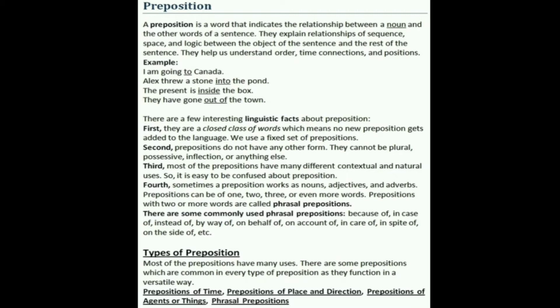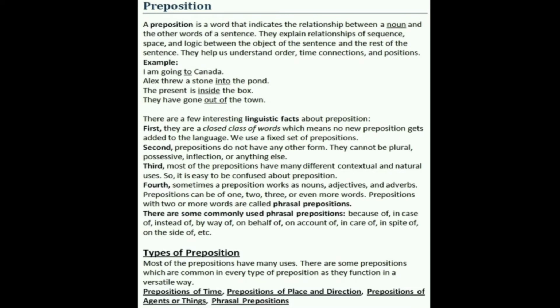There are a few interesting linguistic facts about preposition. First, they are a closed class of words, which means no new preposition gets added to the language. We use a fixed set of prepositions. We cannot add anything. Second, prepositions do not have any other form. They cannot be plural, possessive, inflected, or anything else. Third, most of the prepositions have many different contextual and natural uses, so it is easy to be confused about prepositions. Fourth, sometimes a preposition works as a noun, adjective, or adverb.